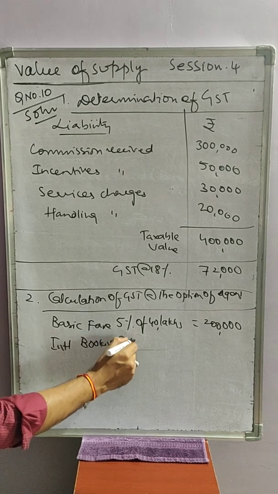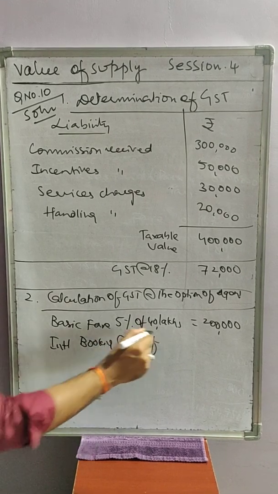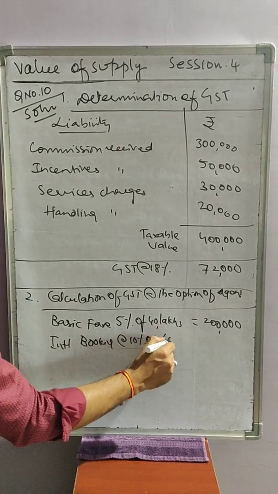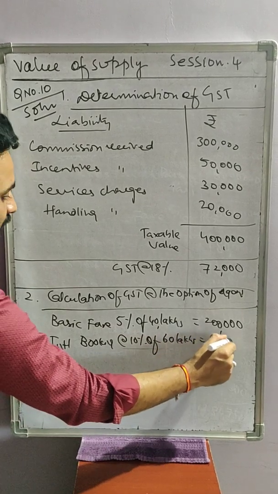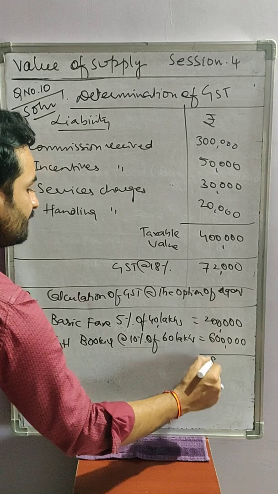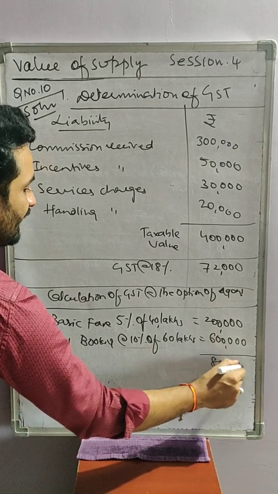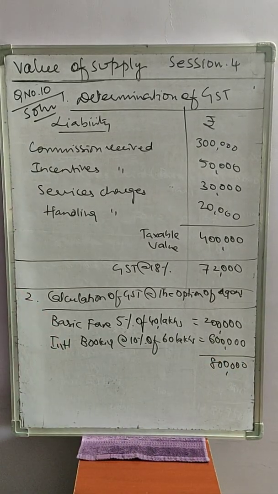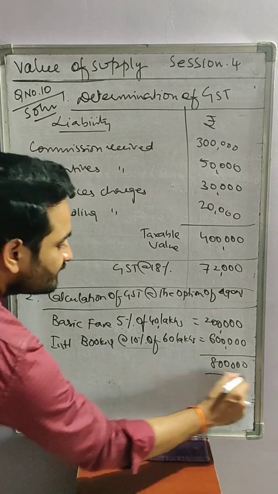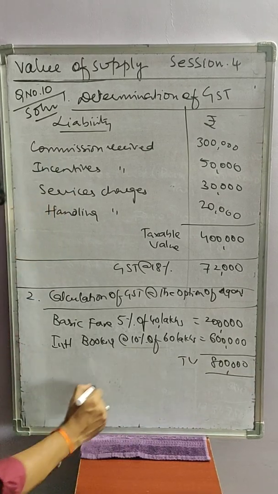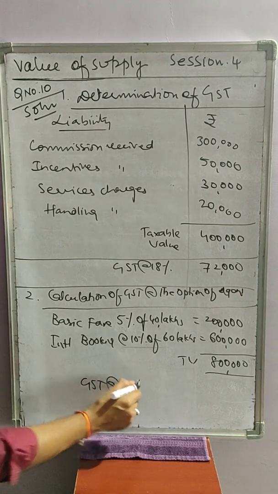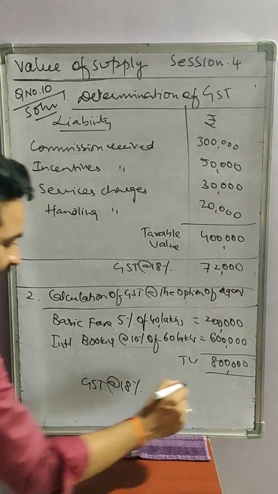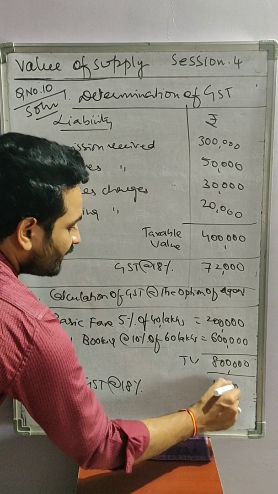That is at the rate of 10%. 10% of 60 lakhs comes to 6 lakhs. Total taxable value is 8 lakhs. On this 8 lakhs rupees, they have to pay. This is the taxable value. GST at 18%. 18% of 8 lakhs rupees comes to 1,44,000.